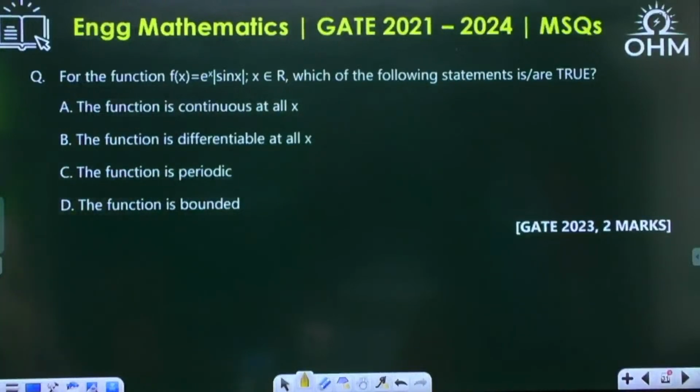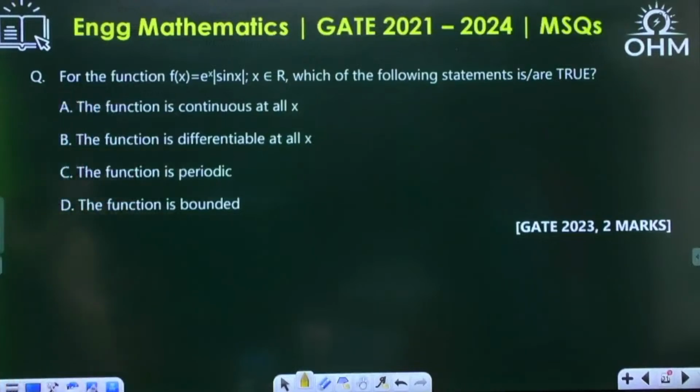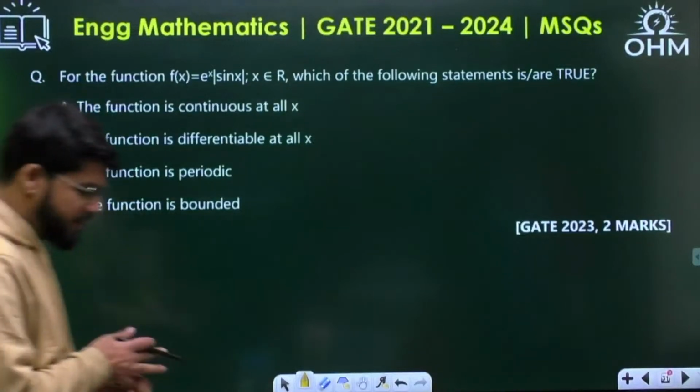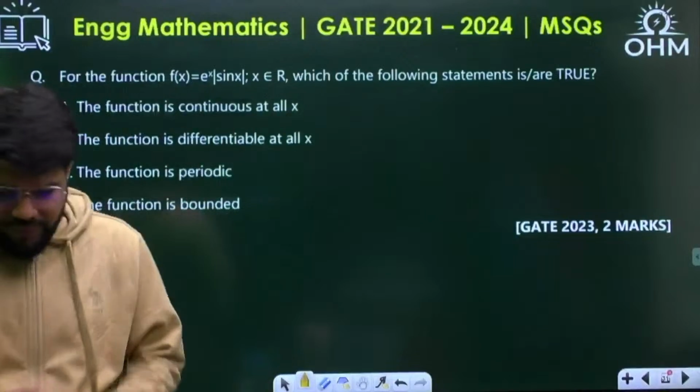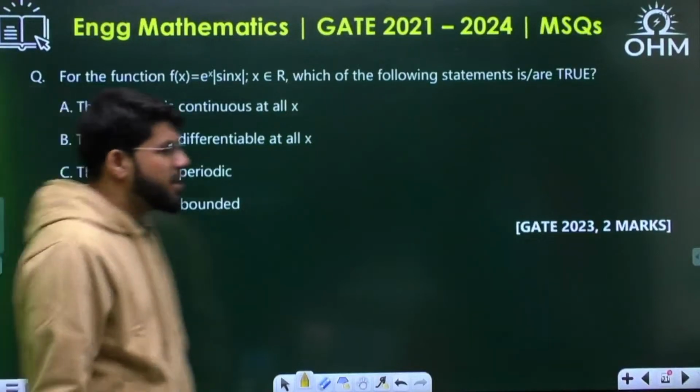For the function f(x) equal to e power x modulus sin x, x belongs to the set of real numbers, which of the following statements is or are true? GATE 23, 2 marks question. The function is continuous at all x, the function is differentiable at all x, the function is periodic, the function is bounded.